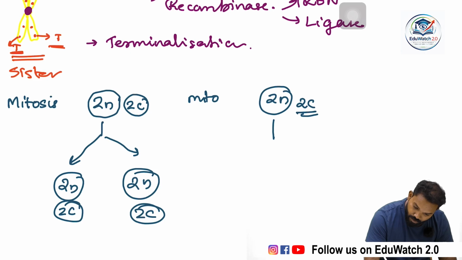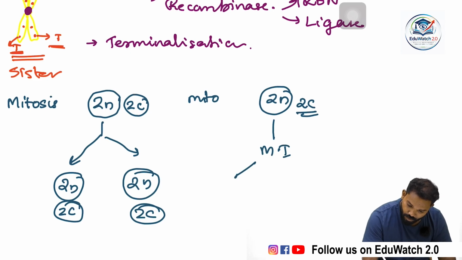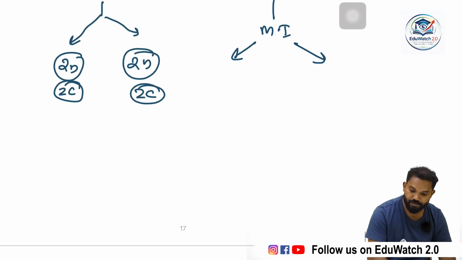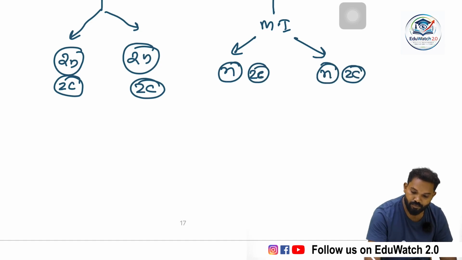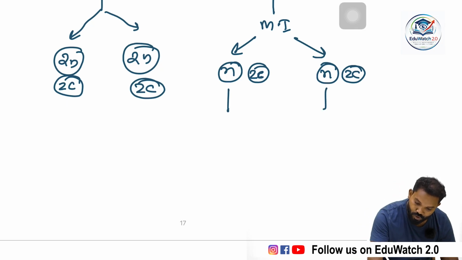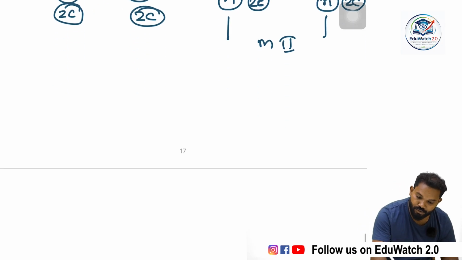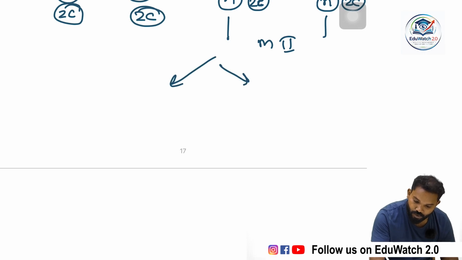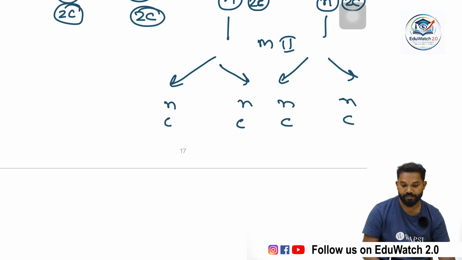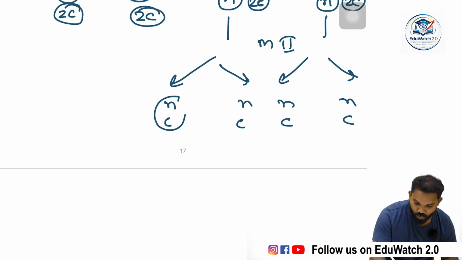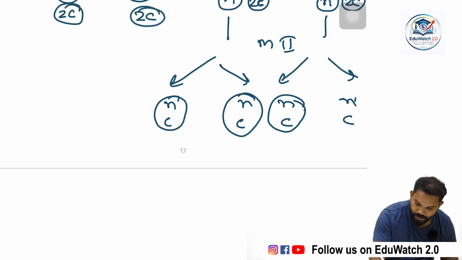After meiotic division 1, they produce two daughter cells. They are haploid in nature, but the amount of DNA is 2c, so n and 2c. Then meiosis 2 leads to the formation of four daughter cells. They are haploid in nature and the amount of DNA is 1c. So n, c.